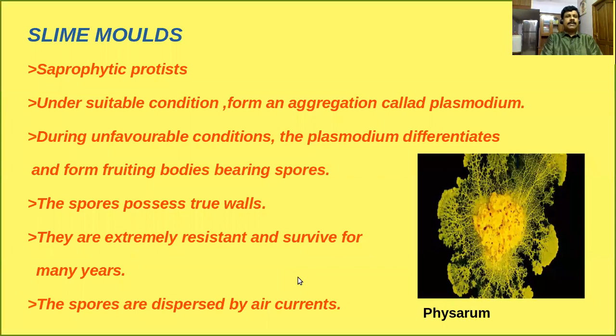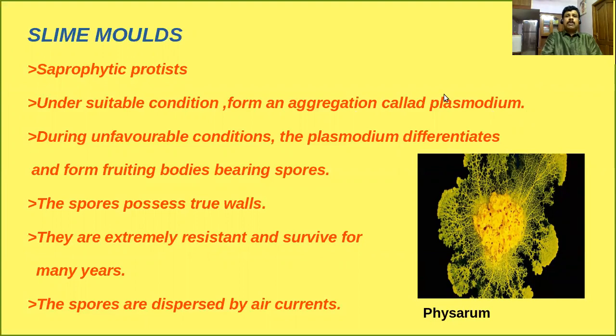The fourth category is called slime molds. Dear children, slime molds are saprophytic protists. Do you know the meaning of saprophytic protists? They can obtain their food materials from dead and decaying matter. Dear children, under suitable conditions, they form an aggregation called plasmodium.